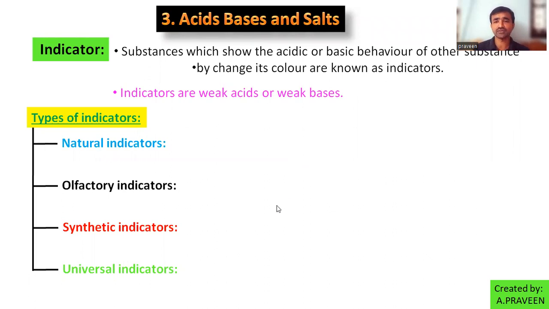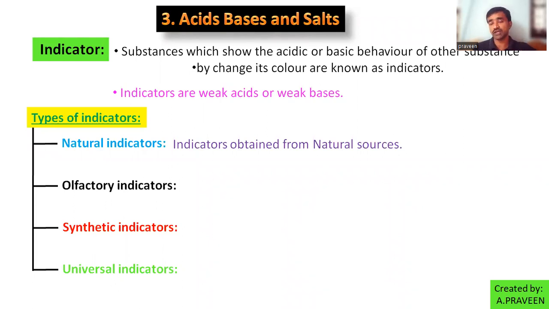Natural indicators are simply natural: if an indicator is collected, a weak base or weak acid, from natural sources like plants or animals, it is called a natural indicator. For natural indicators, we have examples like litmus papers.